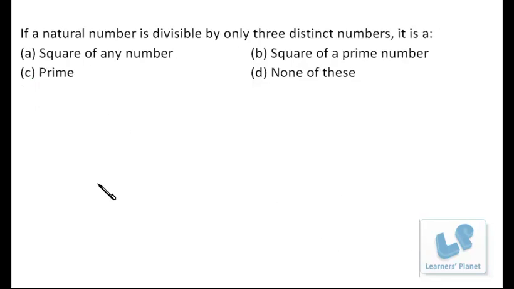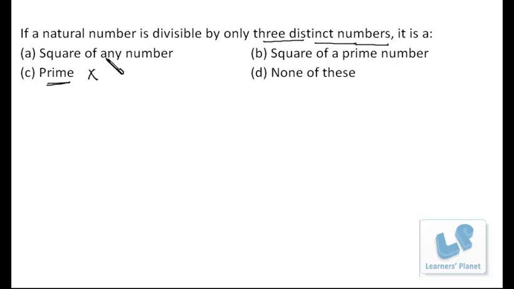Now, this is a property of prime numbers. If a natural number is divisible by only three distinct numbers, it is a square of any number, square of a prime number, prime, or none of these. Okay, so it's a property, and first of all, let's discuss how it is happening. We know about prime numbers. Prime numbers have only two factors, that is number one and the number itself. And we are asked about three distinct factors. So it cannot be the right choice.